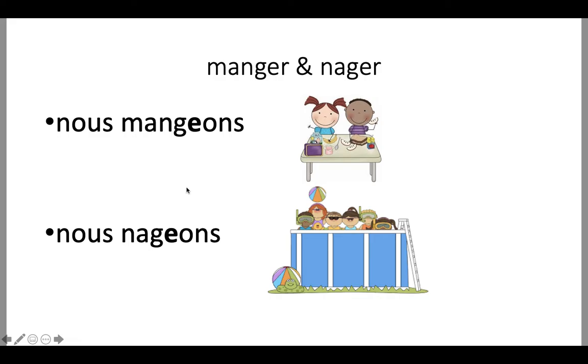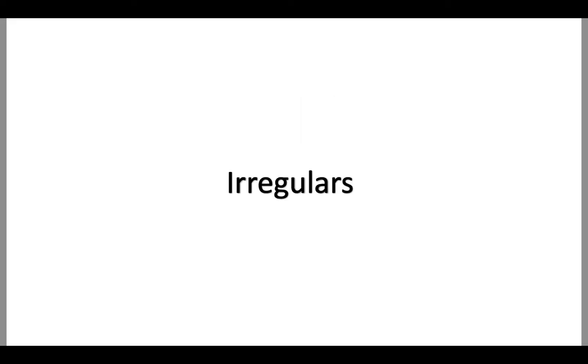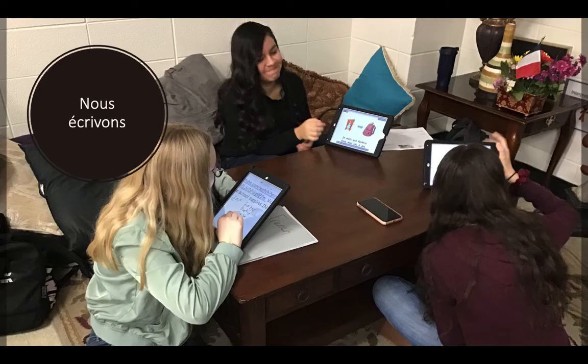Okay, those are ER verbs, right? We've got it. So now let's look at our other verbs, which are irregulars. We've got a couple of different things we need to look at here. Unfortunately for the irregulars, well, let's say fortunately first. Fortunately for the irregulars, they still end in ONS, but it's not so much a matter of dropping the ER, because your irregulars have different things, so it's kind of memorizing what comes in front of the ONS. So if you look, we've got nous écrivons, we write.